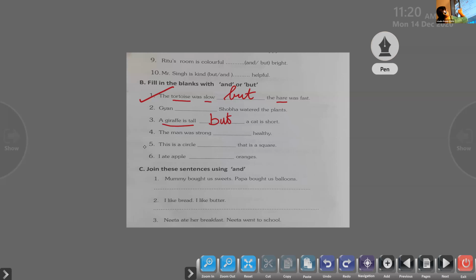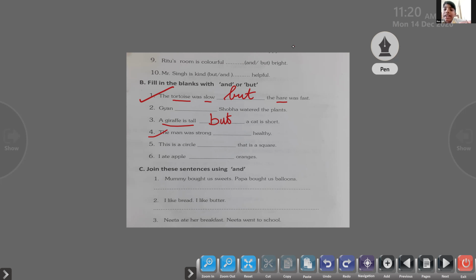Now, Rex, come on. Do the next one for me, the fourth one. Do it quickly. The man was strong, dash, healthy. So what do we write there?